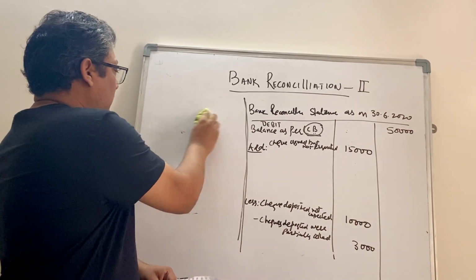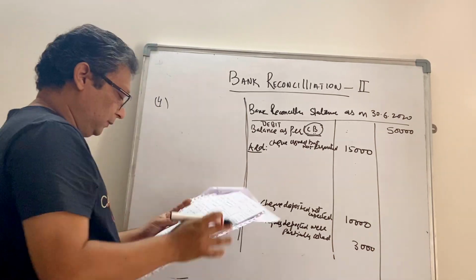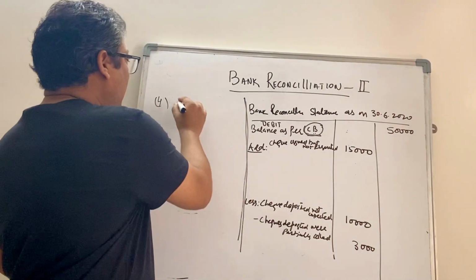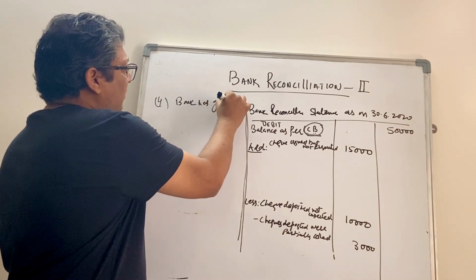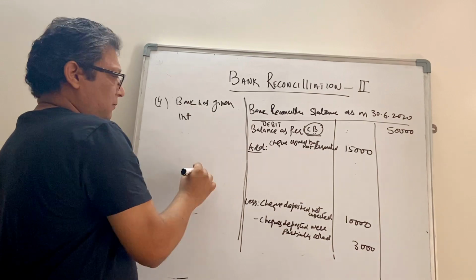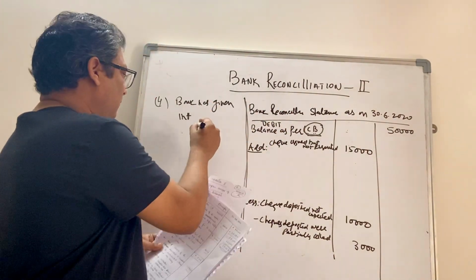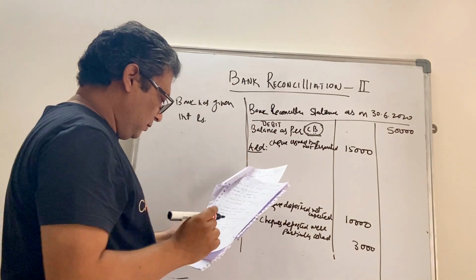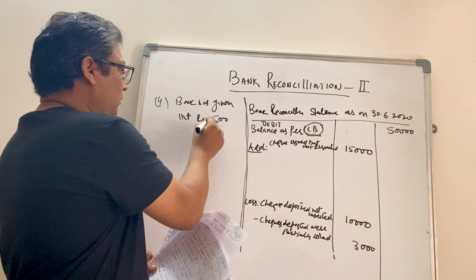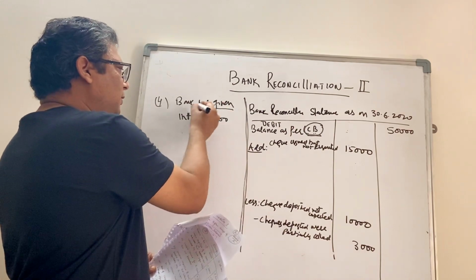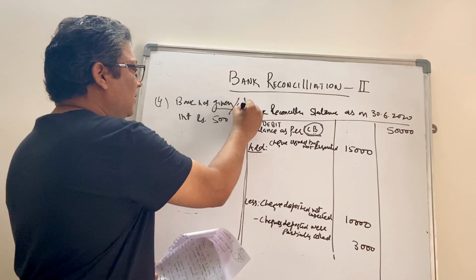Okay, what will be the fourth one? Bank has given interest. Because you are maintaining a balance, the bank has given interest of rupees 500 to you. It can be mentioned as bank has given interest, or bank has credited the interest.